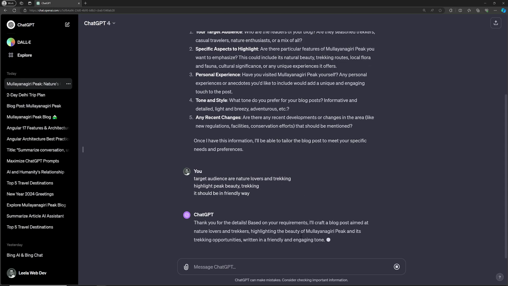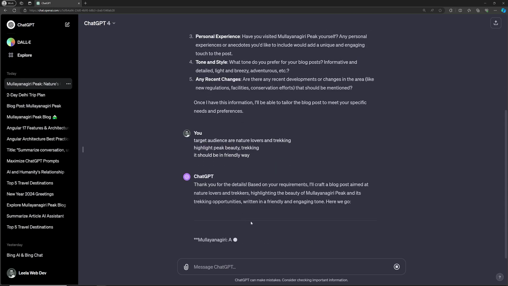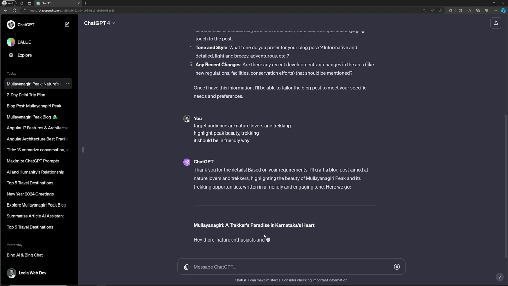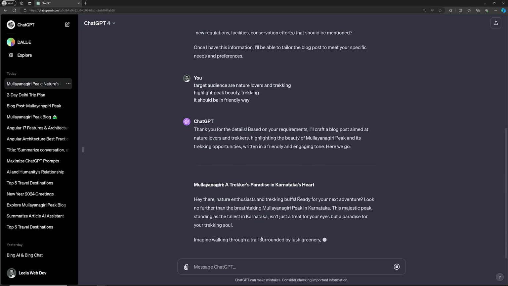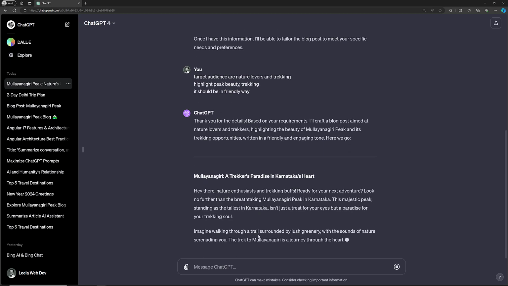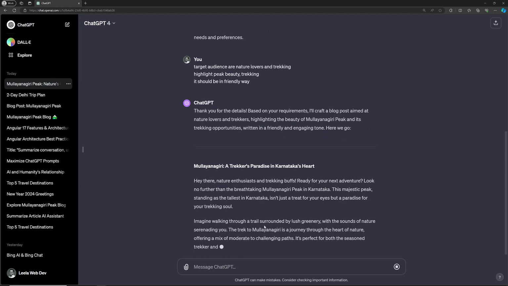It says thank you for the details, and based on that it gives the information. Here we go, it is writing "Trekker's Paradise in Karnataka". Now it is giving you the exact answer. This is called ask before answering.